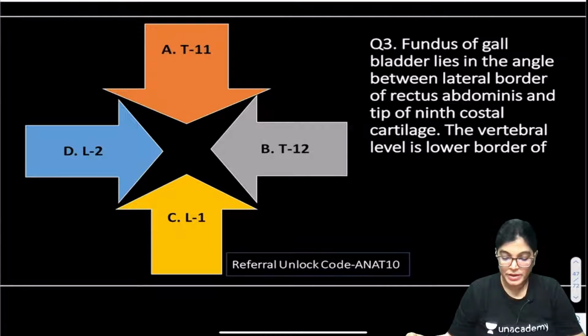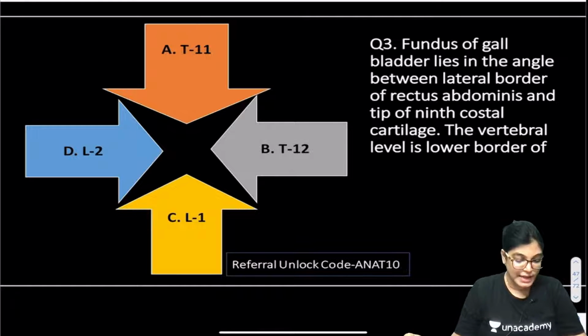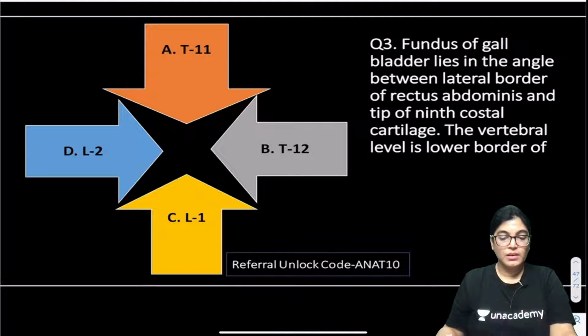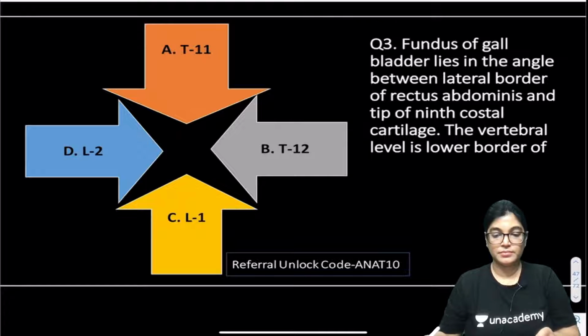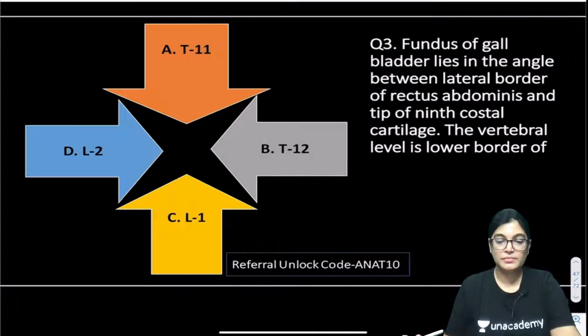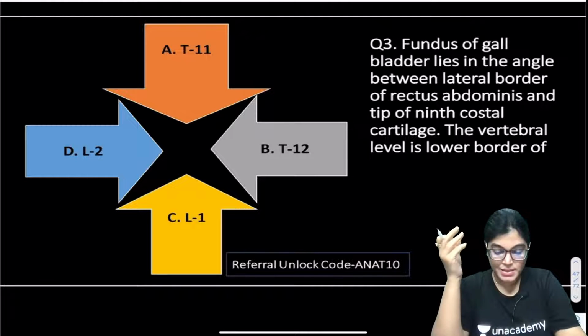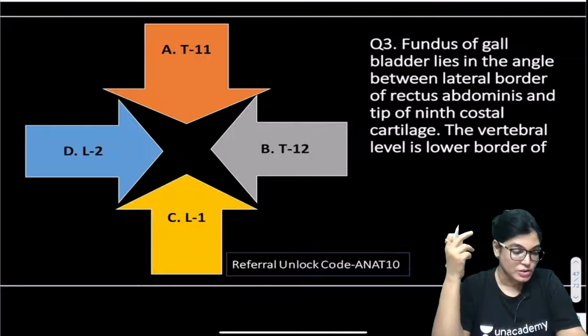Question number 3. Okay, so 3C, ma'am. Kumaran is telling it's C, L1, along with a question mark. Shweta is telling it's A, T11. What about others? Hardinge is telling it's D, okay, L2. So, a mixed bundle of answers is coming. I have got A as the answer, I have got C also, and I am getting D also. What about others?